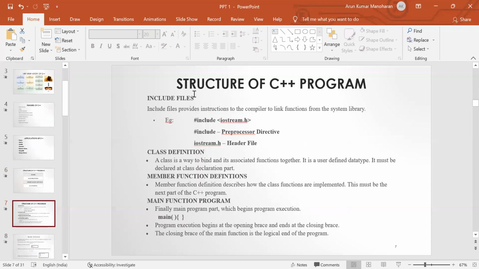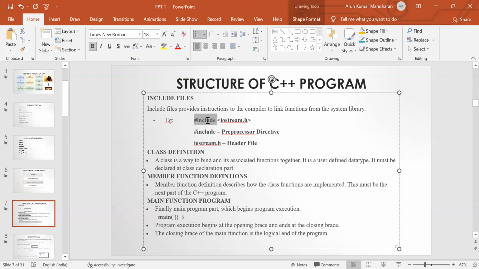The first one is the header file. In this header file, we include instructions like hash include statements. By using the hash include statements, we include the header file. This include file provides an instruction to the compiler to link functions from the standard library. For example, by using the hash symbol followed by the include keyword, we include these header files into the file. iostream means input output stream. Here hash include is a preprocessor directive, and iostream is a header file.